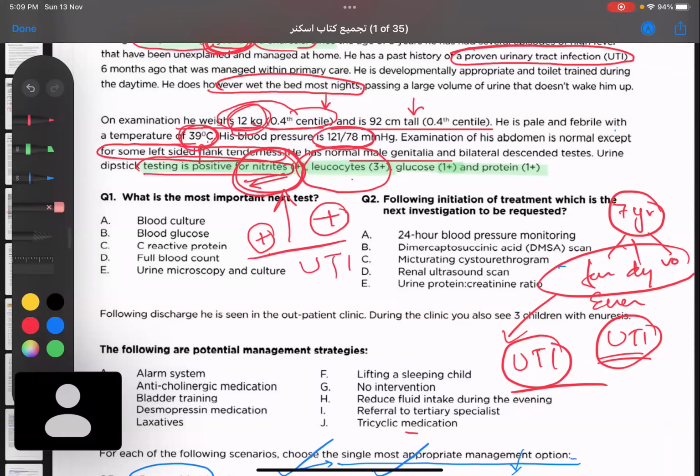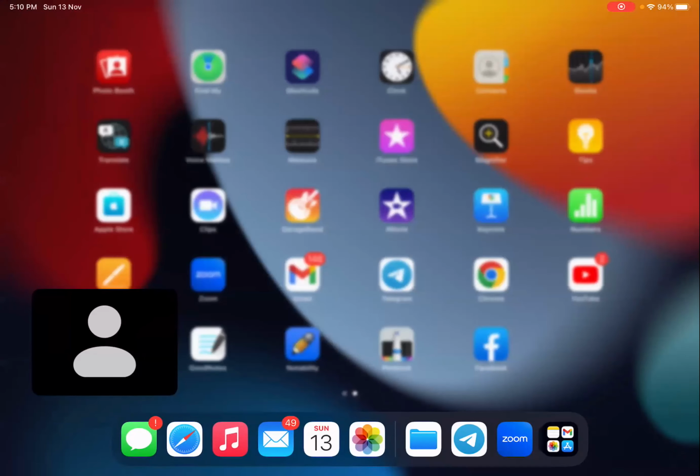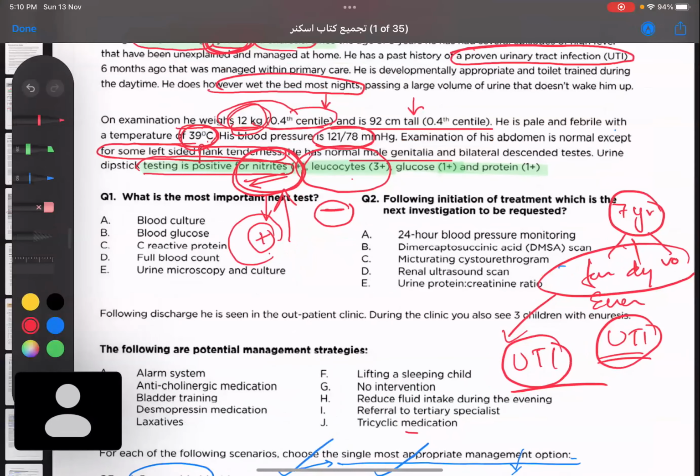Second one, if you have a child who comes with positive nitrite but leukocyte esterase negative, in that case, what do we consider? Because nitrite is more specific, just the presence of nitrites gives you an indication that this is UTI.